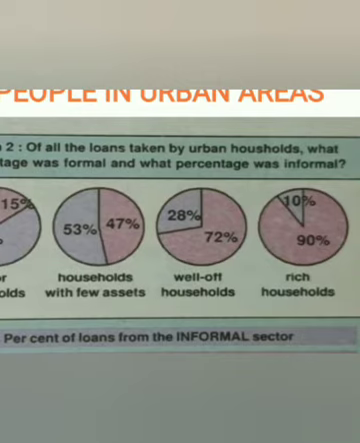So here, households with few assets: 53% of the people depend on the informal sector, and 47% of the people depend upon the formal sector.